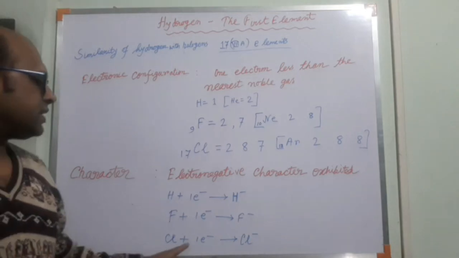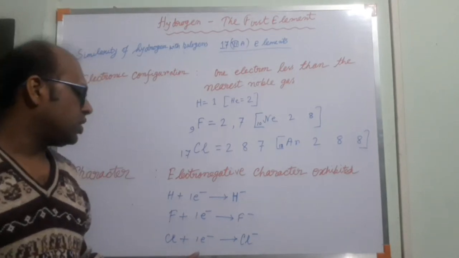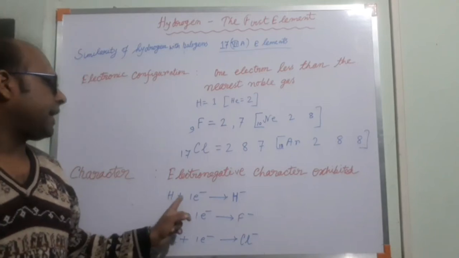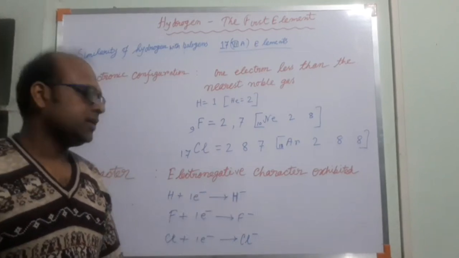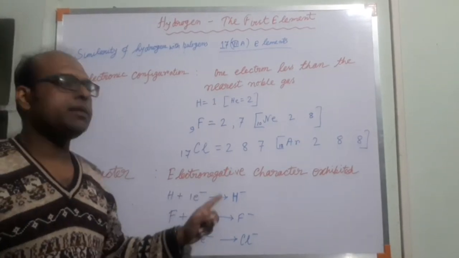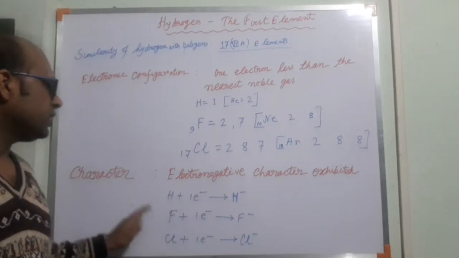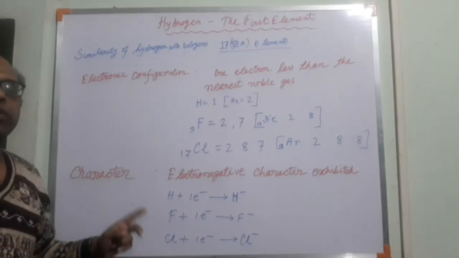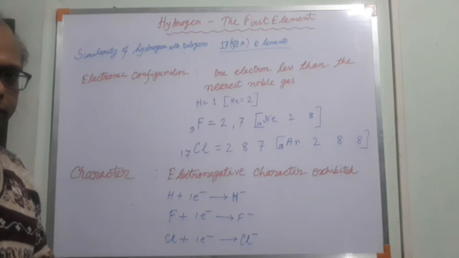Chlorine will readily snatch an electron to form Cl-, and hydrogen also can form H-. Here hydrogen shows electronegative character. This is another similarity of hydrogen with halogens.